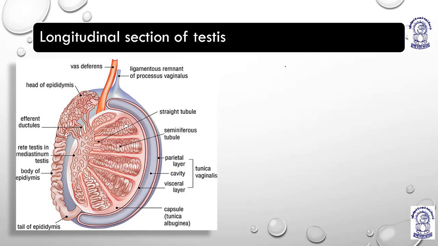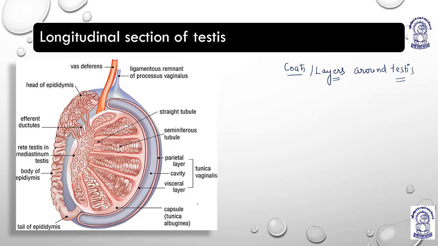First, the different coats or layers you can see around testis. You can see we are having 3 layers, or 3 coats, around the testis.